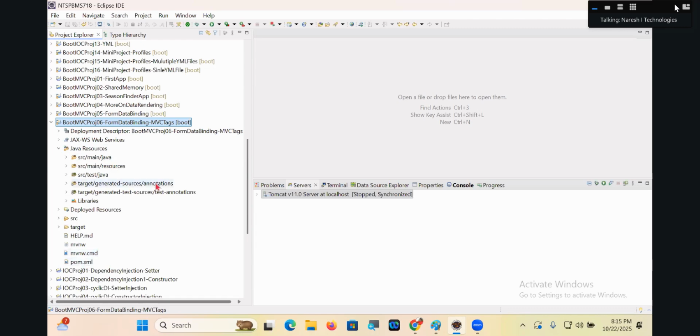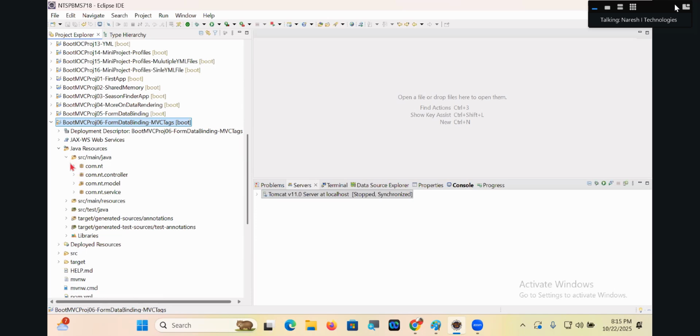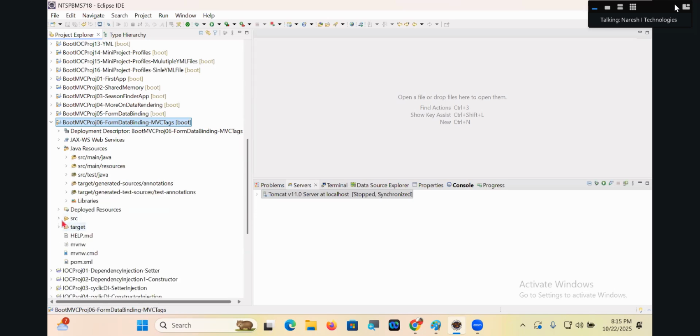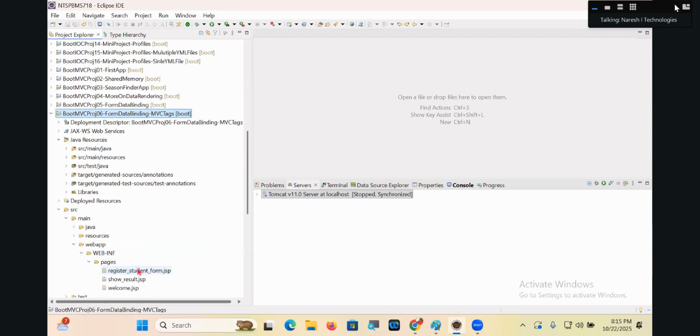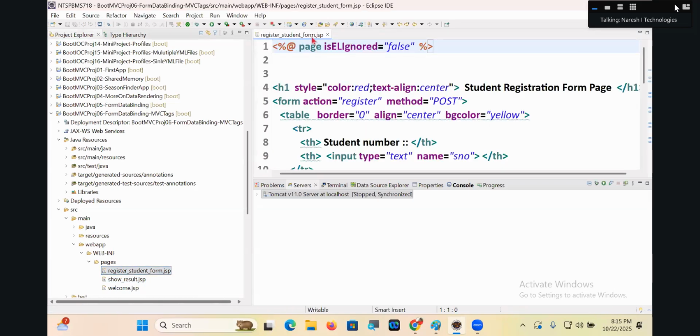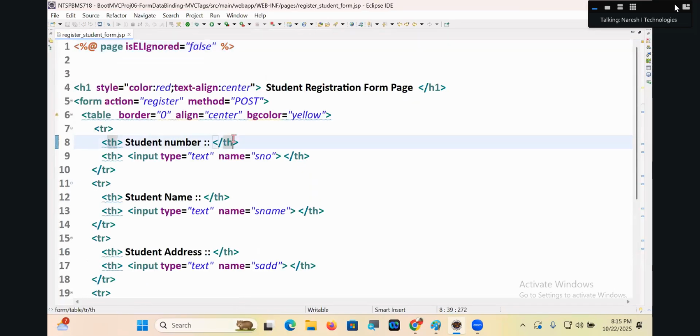Tell me, boss. Where is this controller? The controller is already done. In src main webapp pages, we should take show_result and register_student. Register_student.